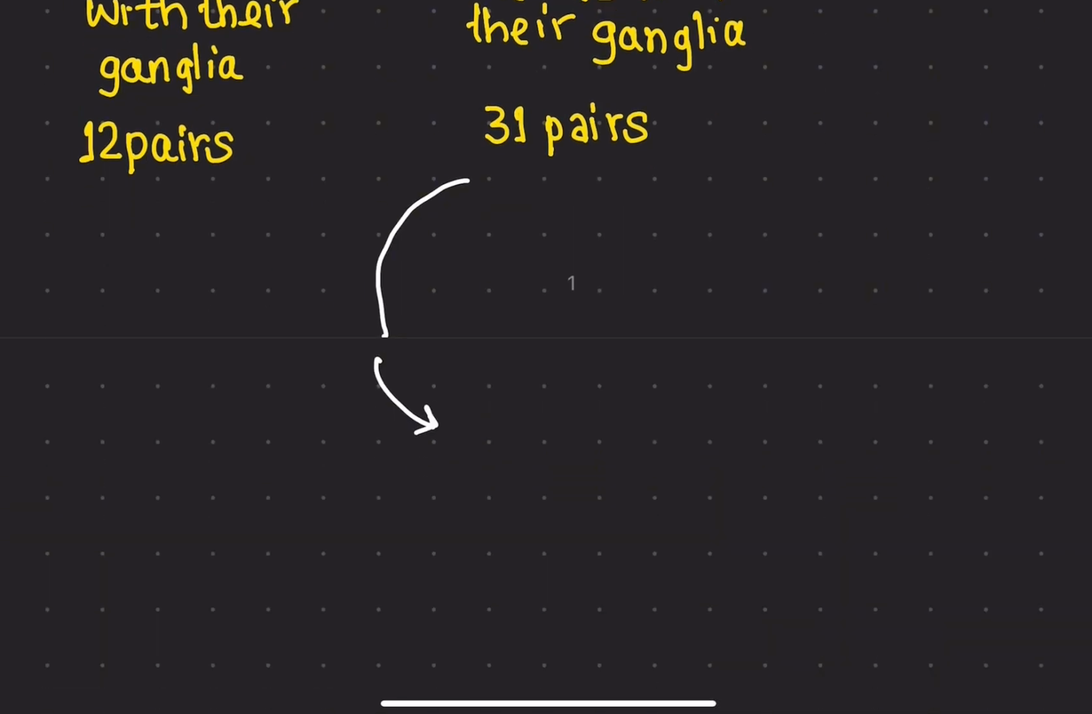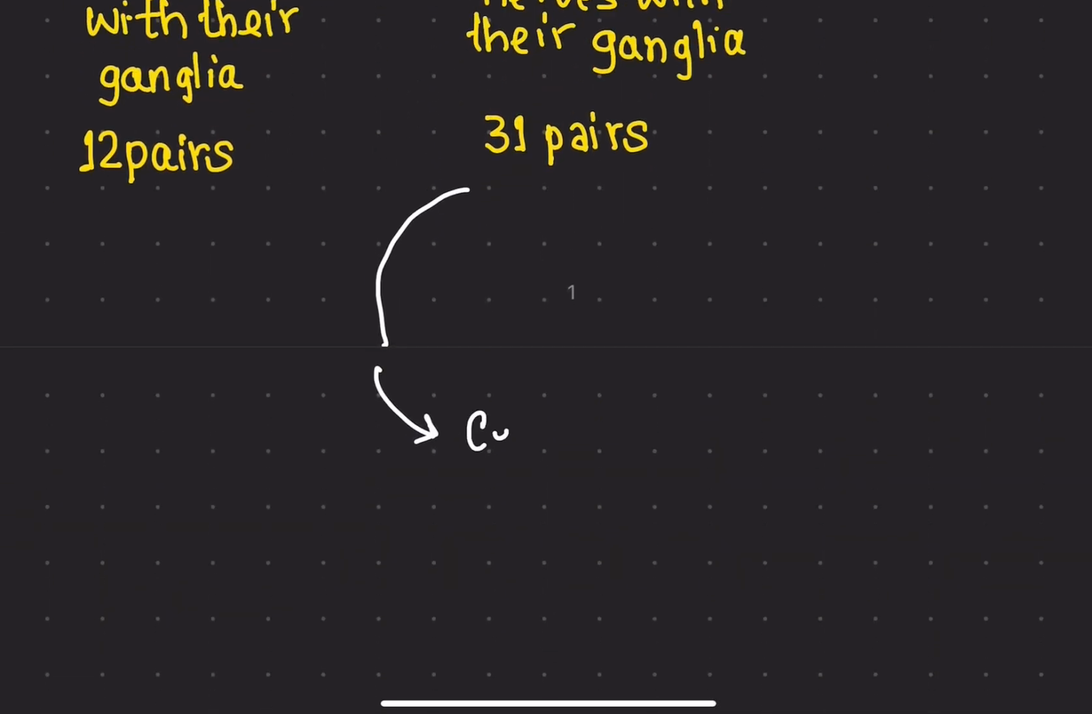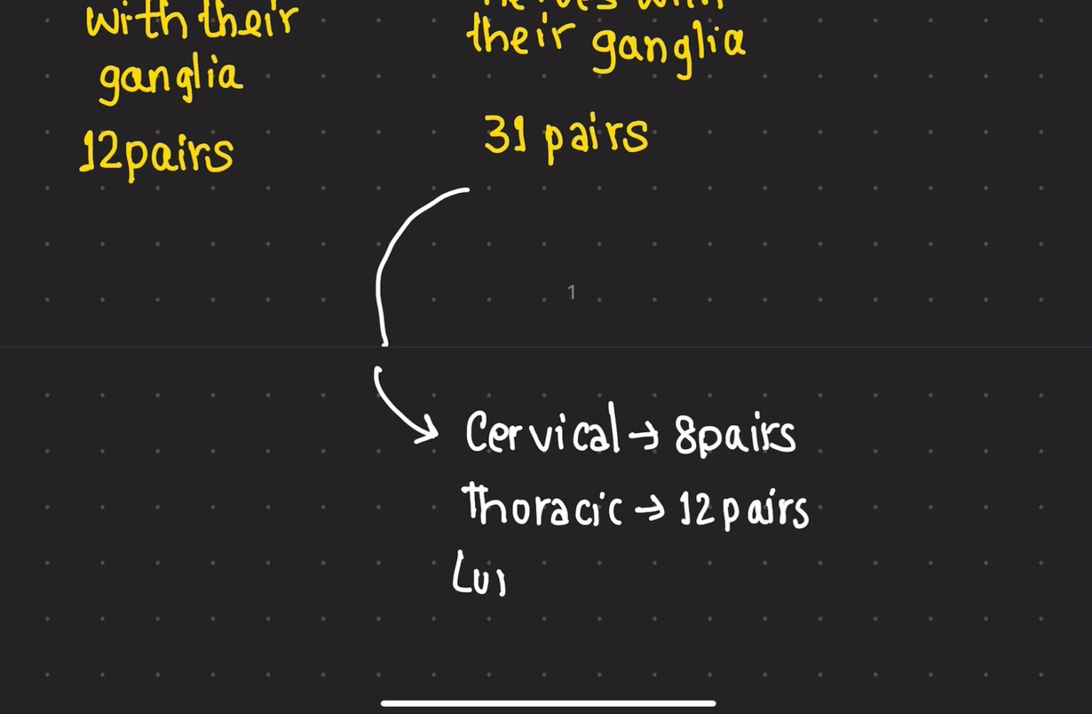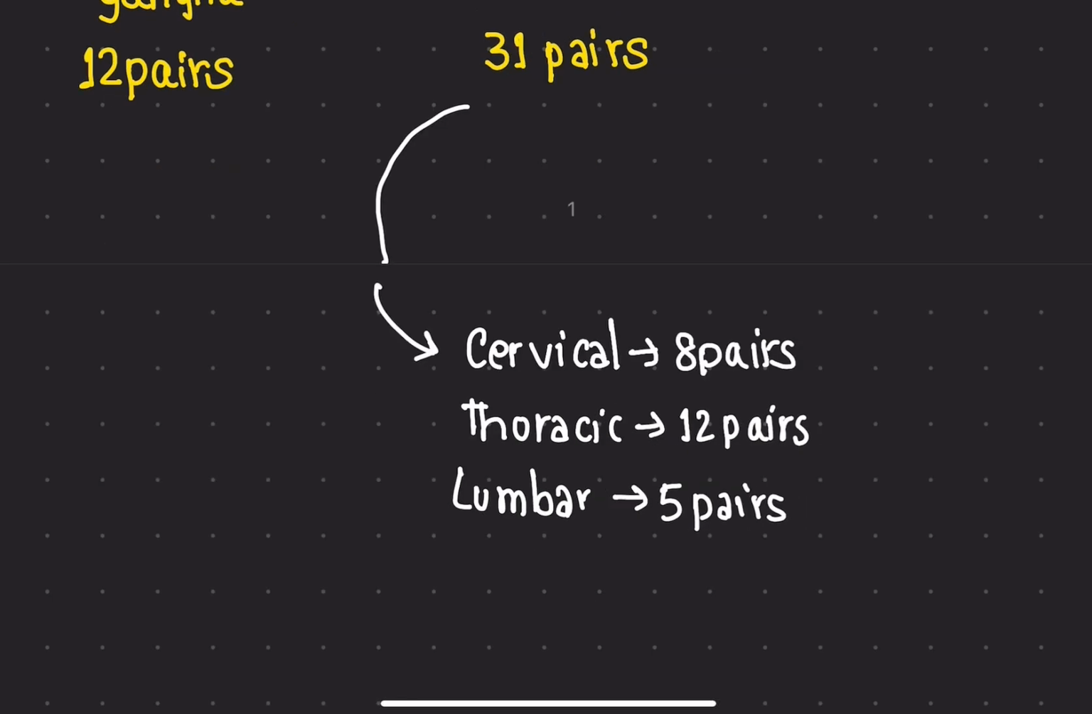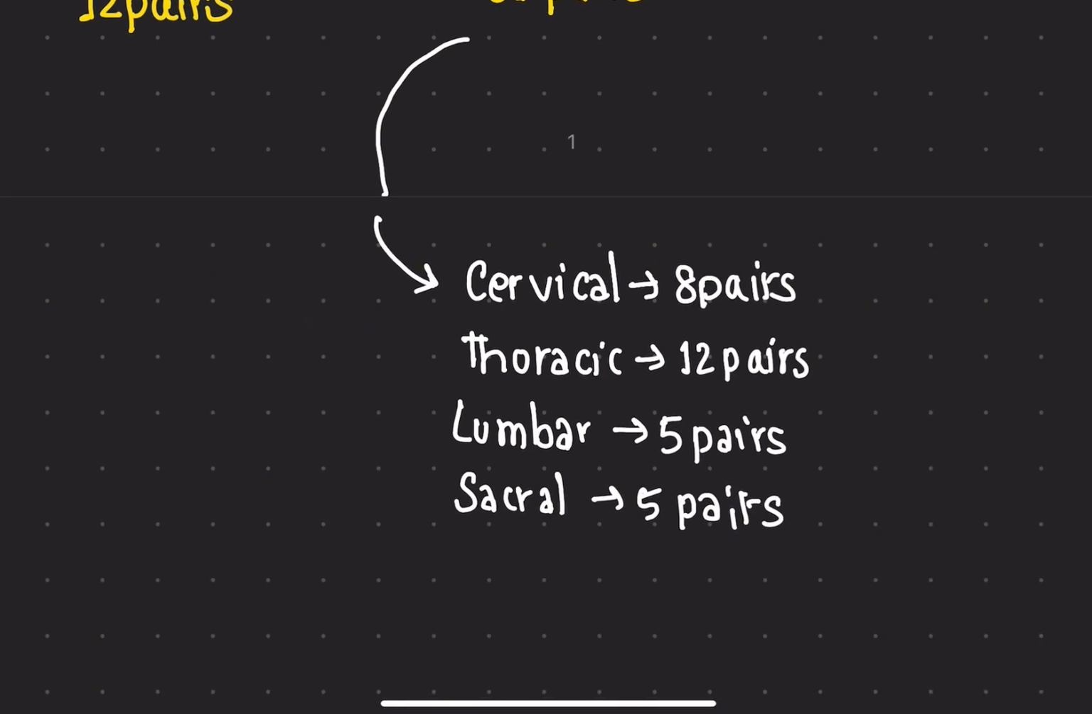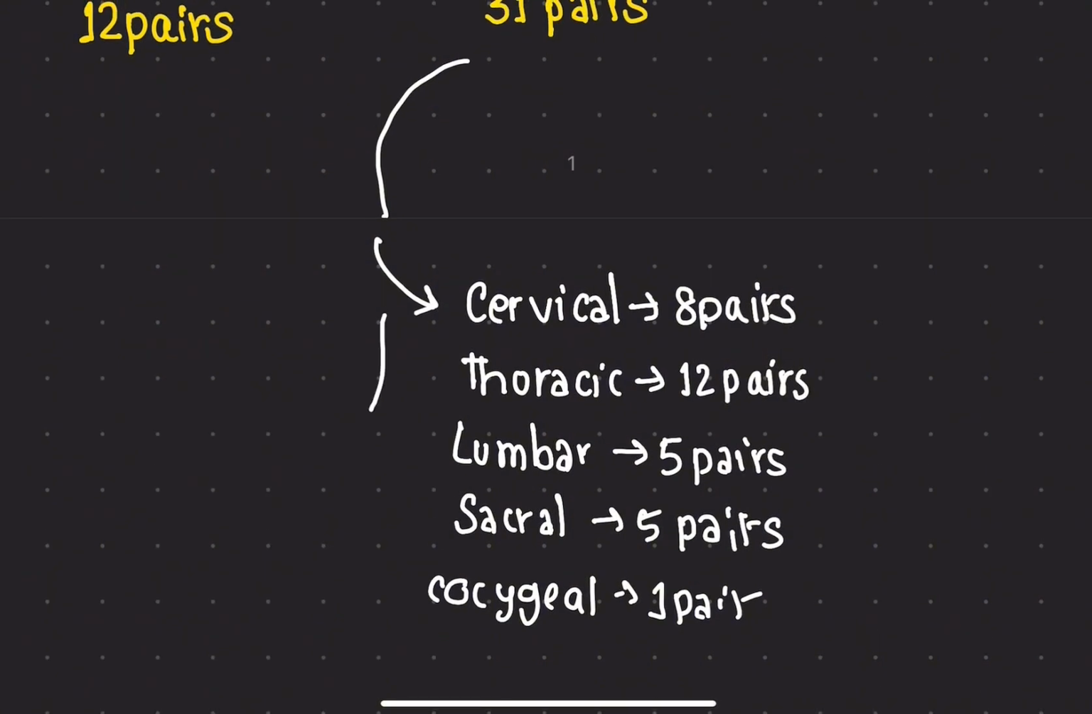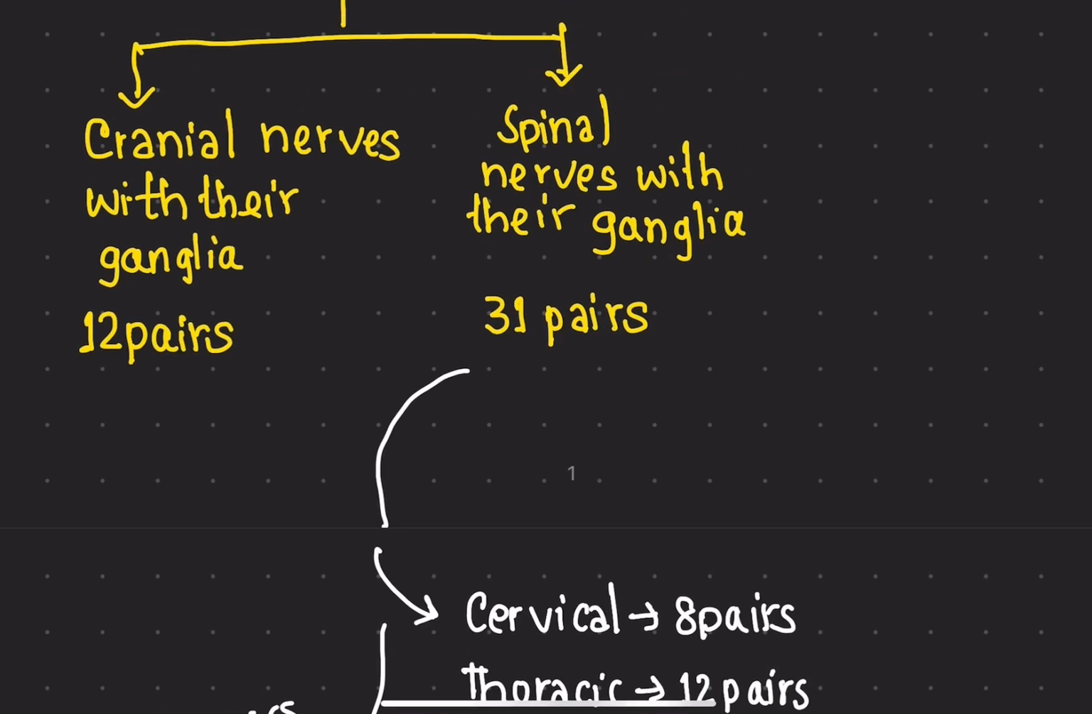There are cervical spinal nerves of 8 pairs, thoracic spinal nerves of 12 pairs, lumbar spinal nerves of 5 pairs, sacral spinal nerves of 5 pairs, and coccygeal spinal nerves of 1 pair. Total 31 pairs of spinal nerves.